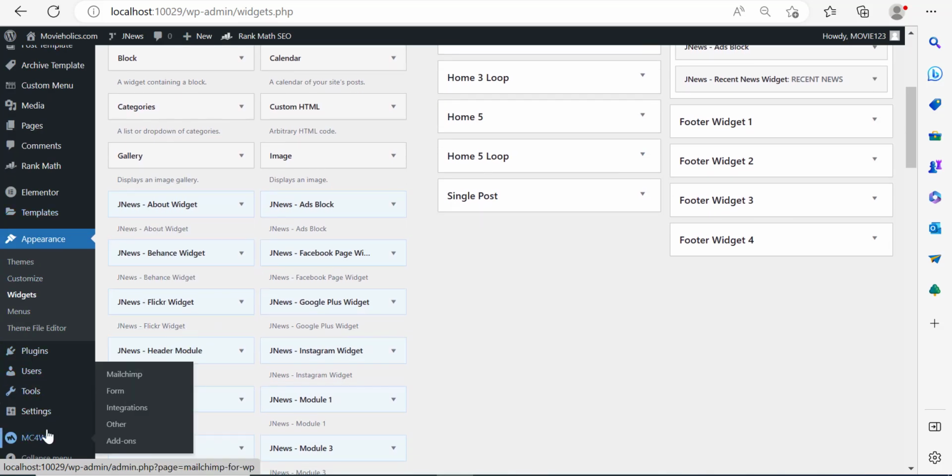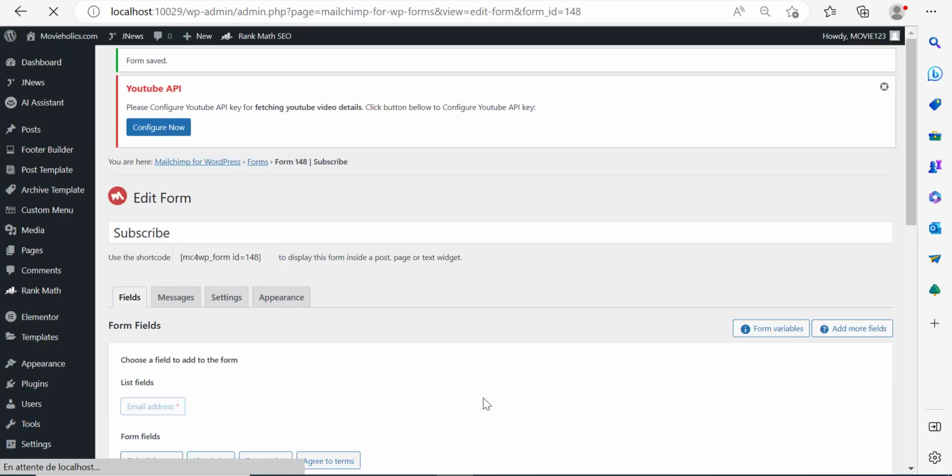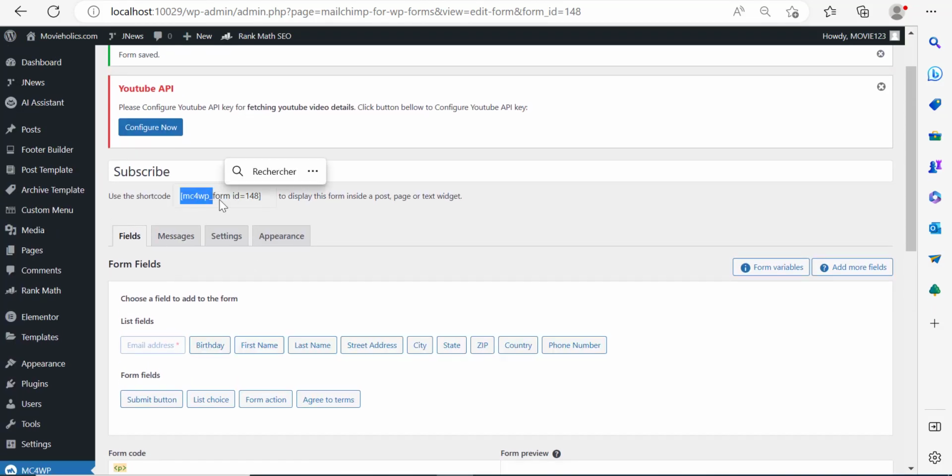I'm going to scroll down, click on Mailchimp, click on form, and let us create a new form. We're going to name this form subscribe. Click add a new form. Now this is going to take us where we can preview how the form will look in real life. So if I scroll down, this is the form shortcode, by the way.